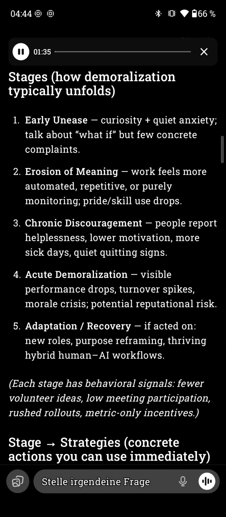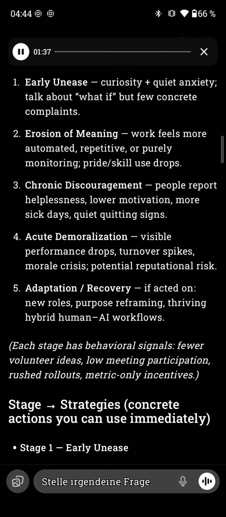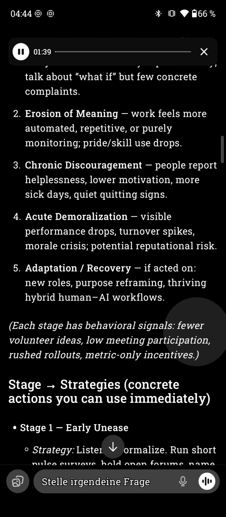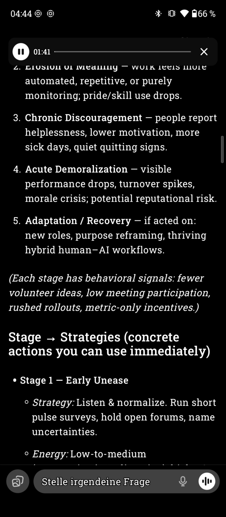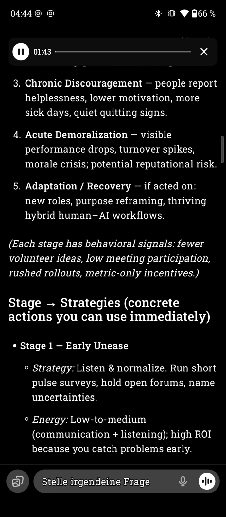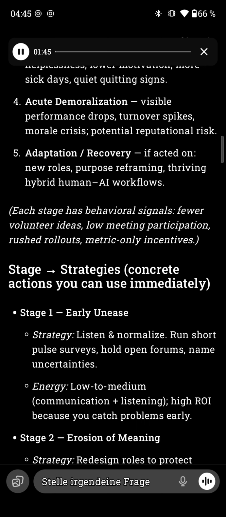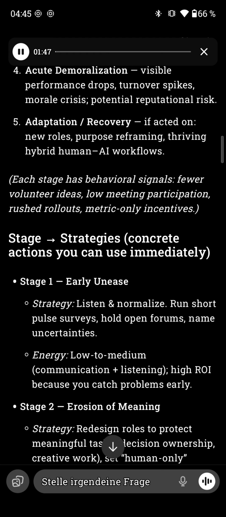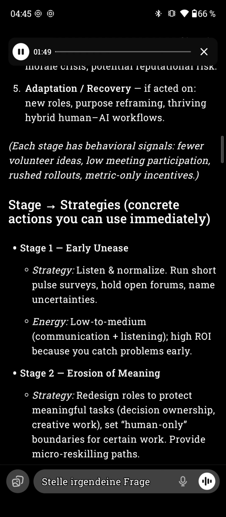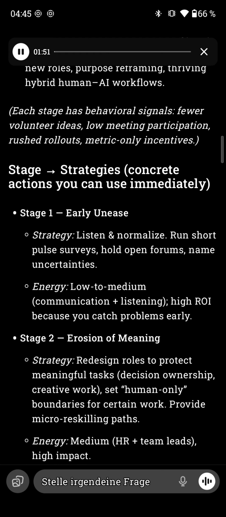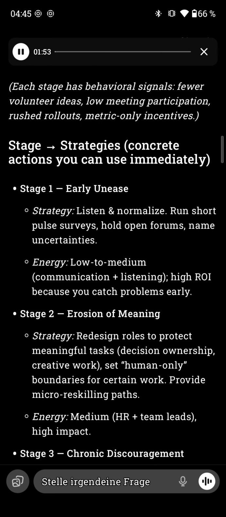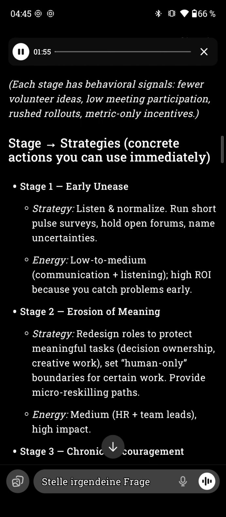Pride and skill use drop. 3, chronic discouragement: people report helplessness, lower motivation, more sick days, quiet quitting signs. 4, acute demoralization: visible performance drops, turnover spikes, morale crisis, potential reputational risk. 5, adaptation and recovery: if acted on, new roles, purpose reframing, thriving hybrid human-AI workflows. Each stage has behavioral signals: fewer volunteer ideas, low meeting participation, rushed rollouts, metric-only incentives.